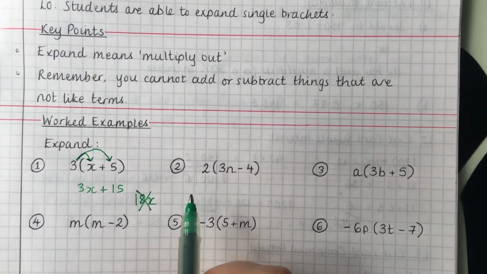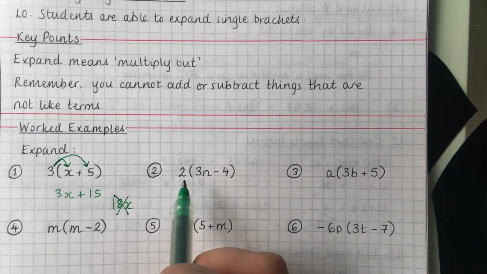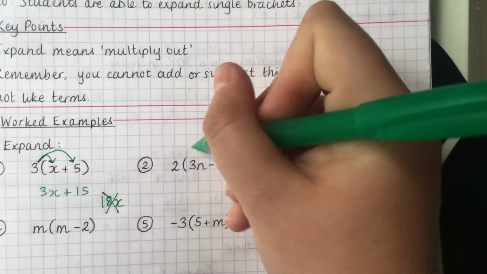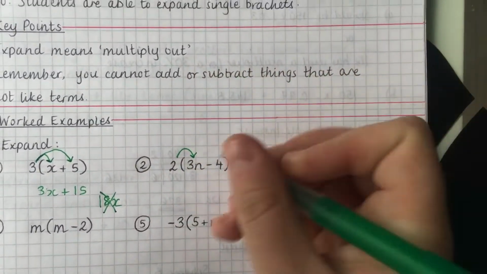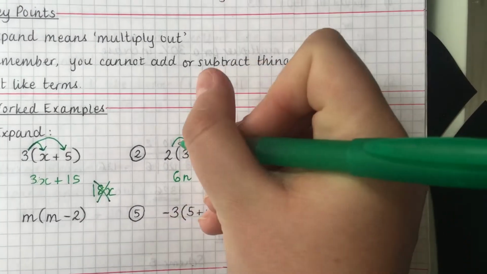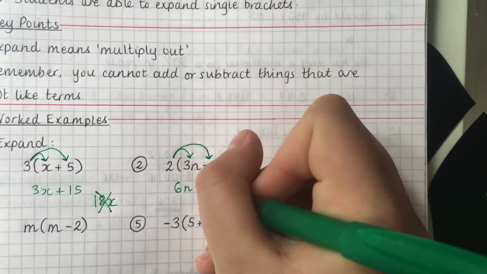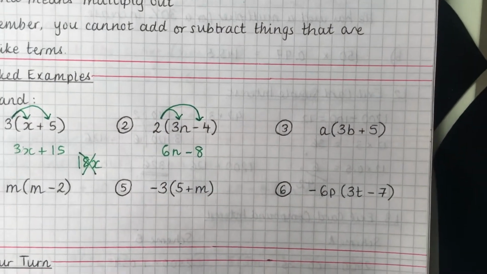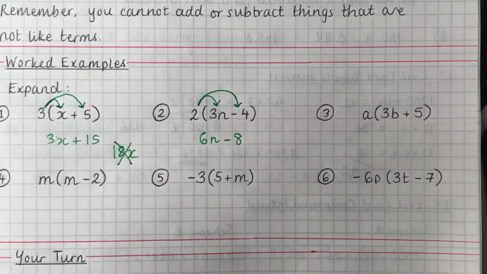Okay, question 2. Same thing, 2 multiplied by 3n and 2 multiplied by minus 4. So 2 times 3n is 6n, and 2 times minus 4 is this time minus 8 because the 4 is negative. Again, we can't simplify that any further.